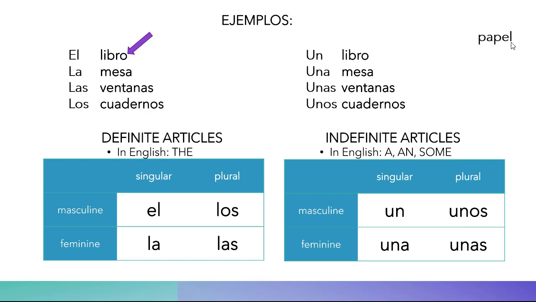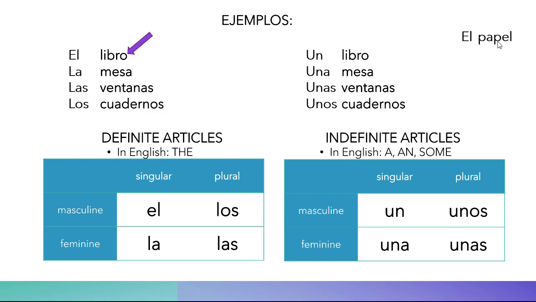What about papel? Sometimes you're going to have a noun that you don't really know if it's masculine or feminine. So you just don't know. You have to look it up in our textbook or in the dictionary and it will tell you if it's F, feminine, or M, masculine. And once you know that it's masculine, then you'll be like, oh, papel, and it doesn't end in S. So if it's papel, let's say masculine and singular, el papel, the paper.